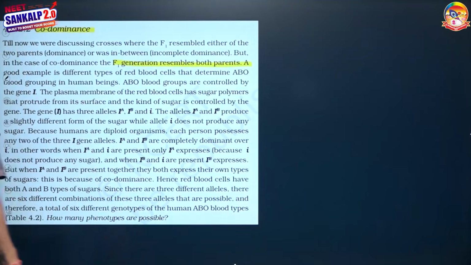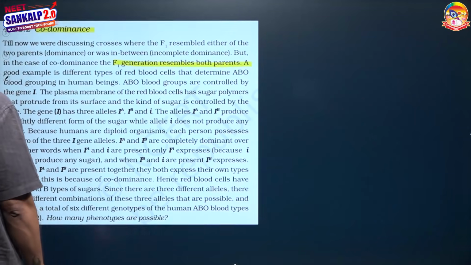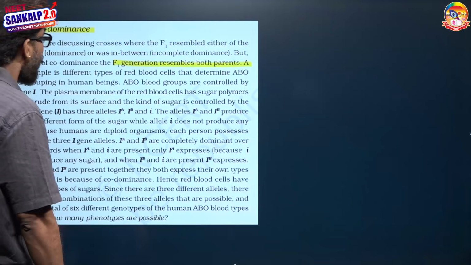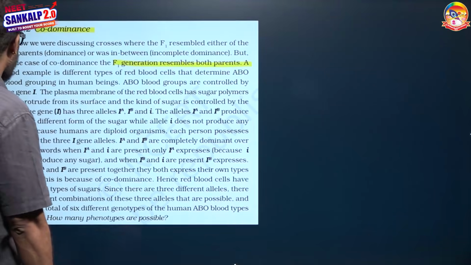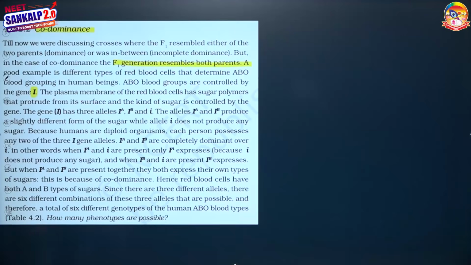So F1 resembles both of the parents. A good example is the different types of red blood cells that determine ABO blood grouping in human beings. ABO blood groups are controlled by gene I, isoagglutinogen. The plasma membrane of red blood cells has some sugar polymers that protrude from the surface, and the kind of sugar is controlled by the gene I. What kind of sugars protrude over the plasma membrane of RBC is decided by gene I.